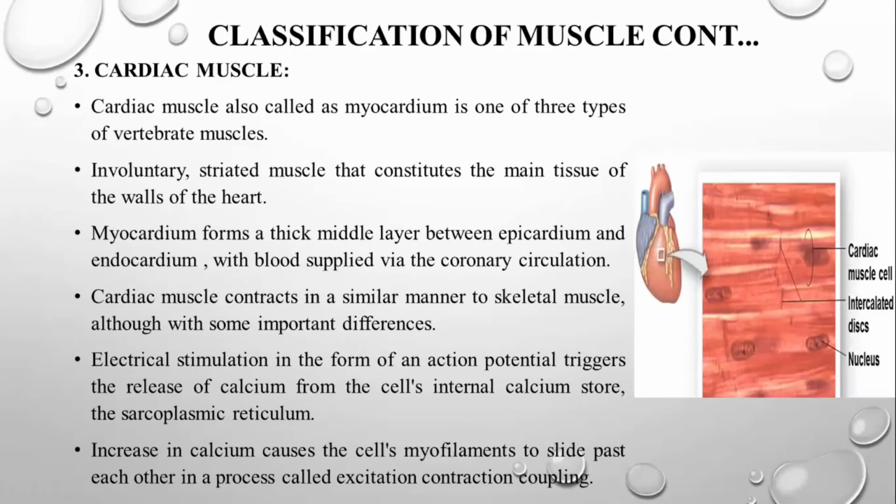Myocardium forms a thick middle layer between your epicardium and the endocardium. The epicardium is the outer layer of the heart, and the endocardium is the inner layer. In between these two you have the myocardium layer, which is made up of myocardial or cardiac cells, with blood supply via the coronary circulation. The cardiac muscle contracts in a similar manner to skeletal muscle. All the muscles contract by the same process.